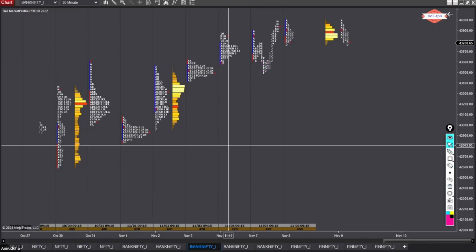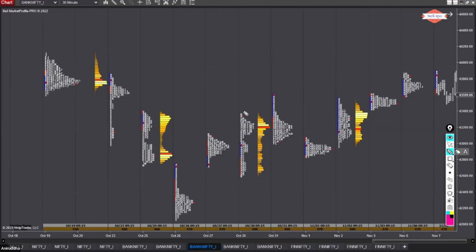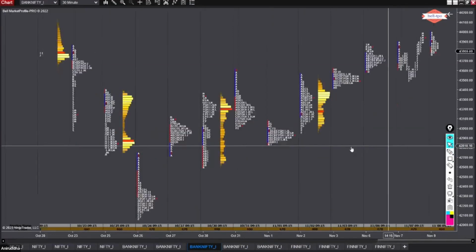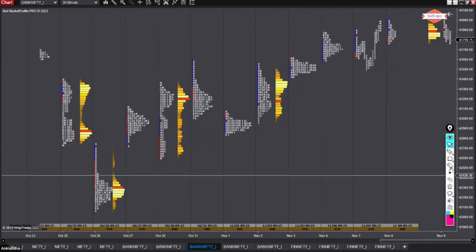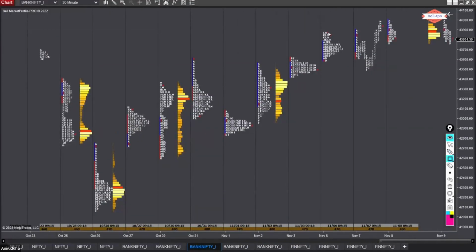So if I have to show you an example, you can say this was a failed auction which was not confirmed because we did not tag the opposite end, right? But this was an attempted failed auction. This can be considered as a failed auction if we have gone, yeah. So here you can see this was yesterday's high. We went above that by 1 TPO, took out the other end. So this A period was a failed auction which was tagged late in the day. But this is not a trade, all right?